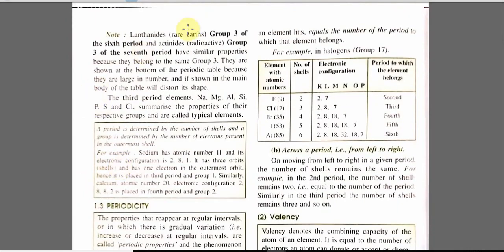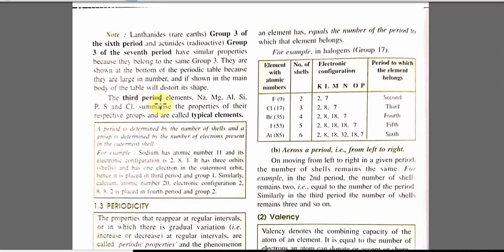Now lanthanides are called rare earth, that is group 3 of 6th period, and actinides, that are radioactive elements, group 3 of 7th period, have similar property because they all belong to group 3. They are shown at the bottom of the periodic table because they are large in number, and accommodating them in the main body of the periodic table will deform or distort the basic structure of the periodic table.